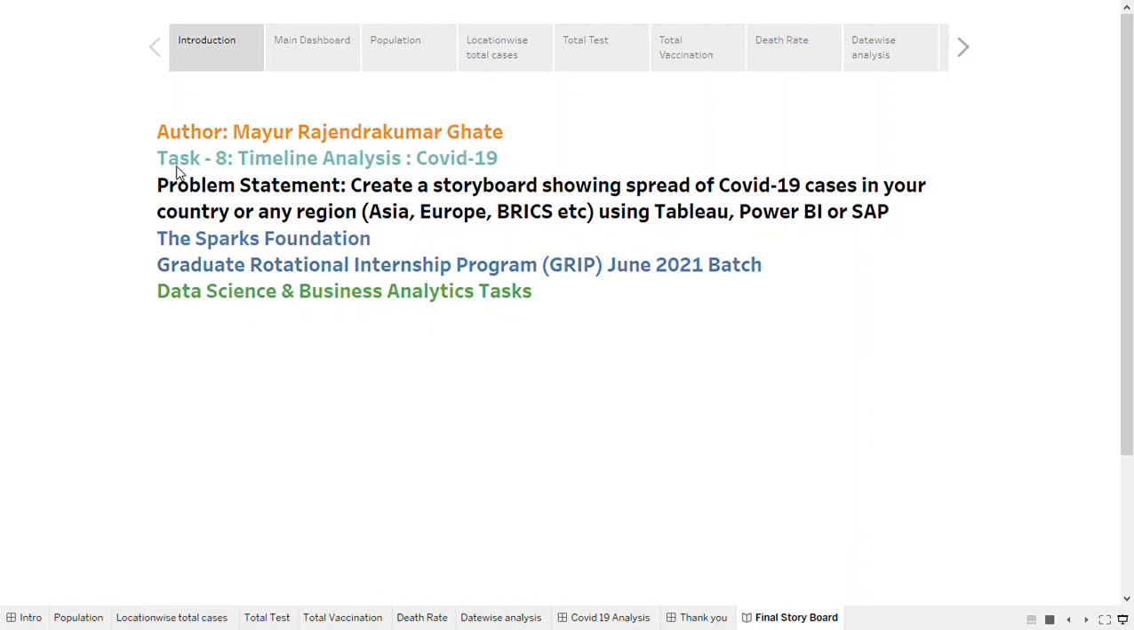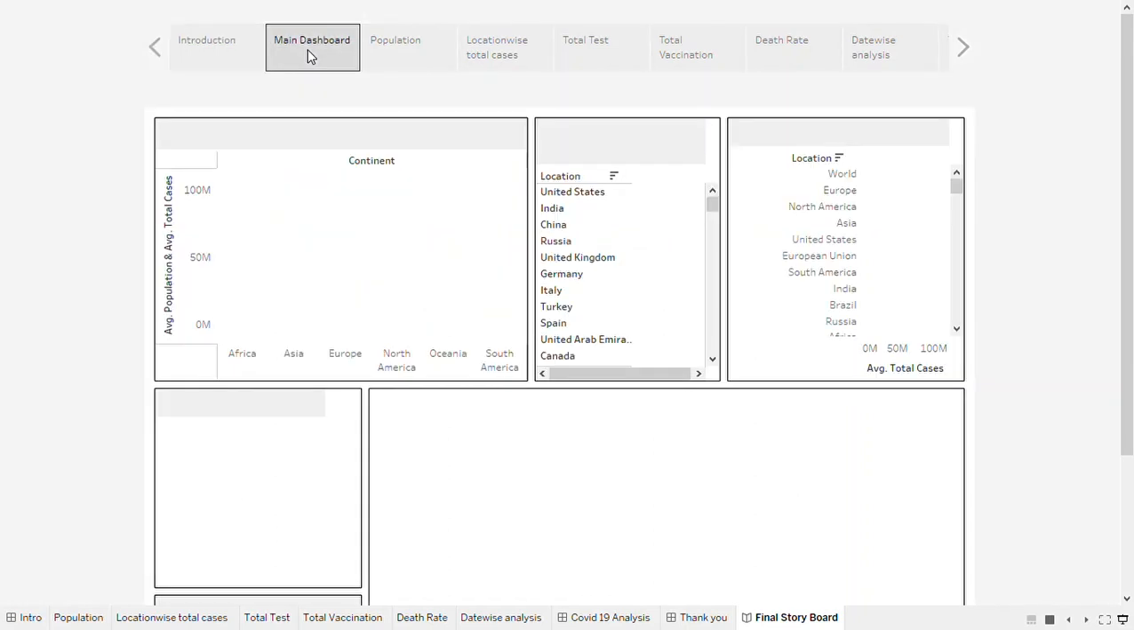Today I am presenting task number 8, which is timeline analysis of COVID-19. Problem statement: create a storyboard showing the spread of COVID-19 cases in your country or any region, Asia, Europe, BRICS, etc., using Tableau, Power BI or SAP. So here I am using Tableau software to analyze the timeline of COVID-19.